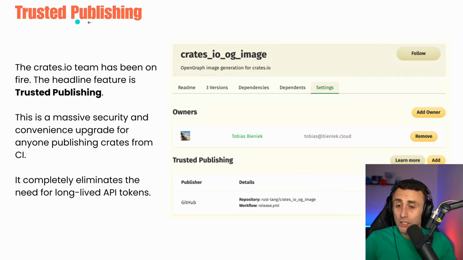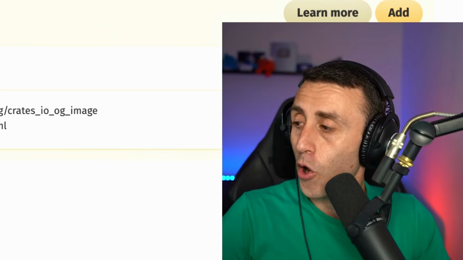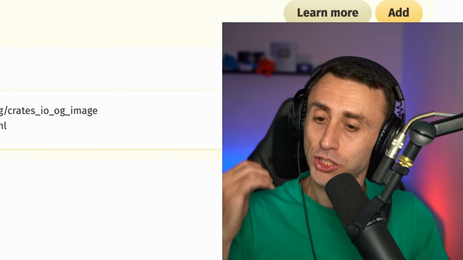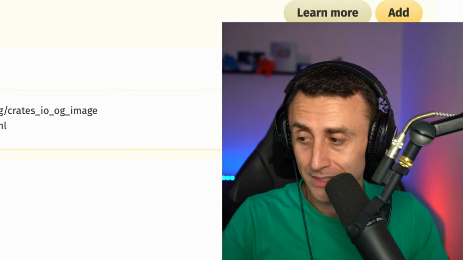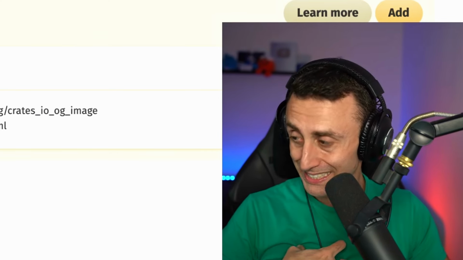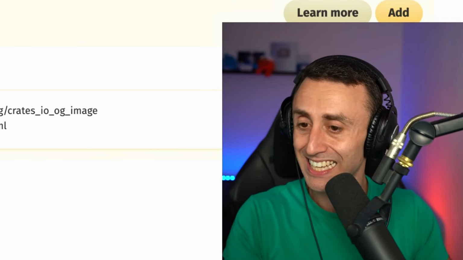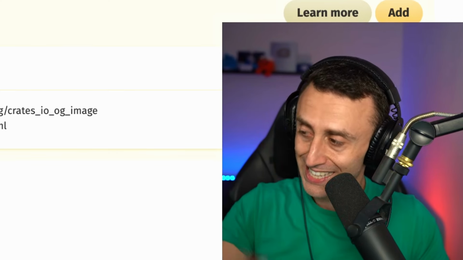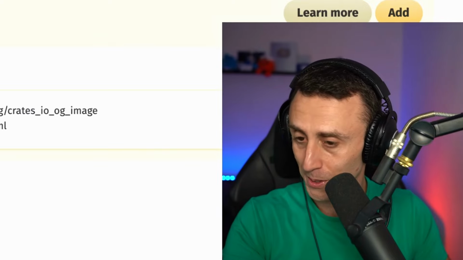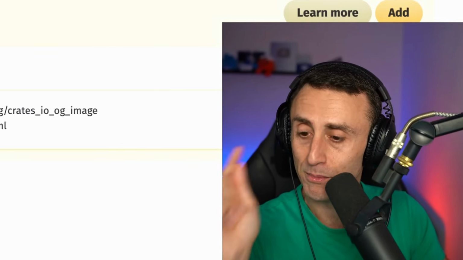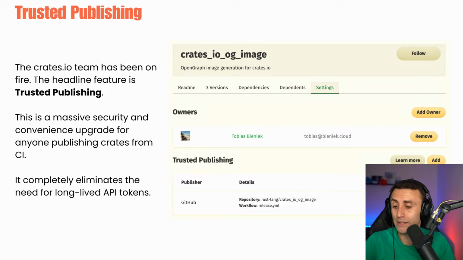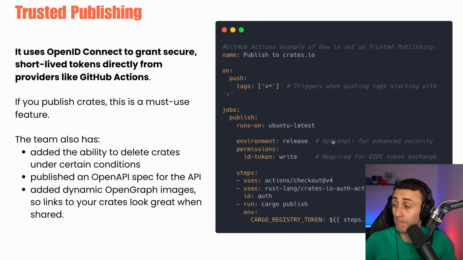The tools. Trusted Publishing: the Crates.io team has been on fire. The headline feature is Trusted Publishing. Have you ever used that? I did not, because I've been quite busy. But one of the things I want to do in 2026 is to publish a crate on crates.io with this Trusted Publishing feature. This is a massive security and convenience upgrade for anyone publishing crates from CI. By doing this, it eliminates the need for long-lived API tokens. Trusted Publishing uses OpenID Connect to grant secure and short-lived tokens directly from providers like, for example, GitHub Actions.